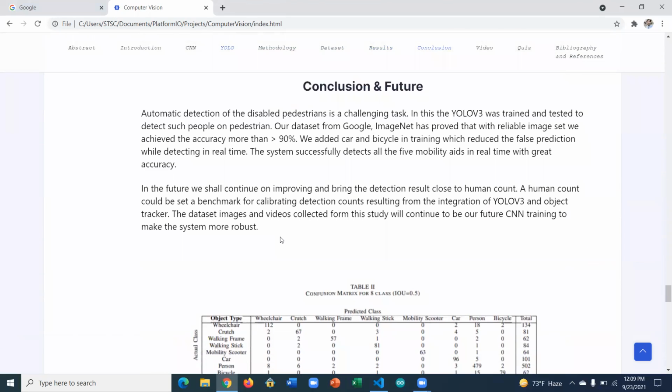So the conclusion is that automatic detection of disabled pedestrians is obviously a challenging task. In version 3, we tried and tested detecting such people on the pedestrian crossing. It was good, and we detected almost all of the people. We detected some false people, but it is good because all the real ones were detected. It was 100%, and our dataset from Google and other image sources proved that on real images we achieved an accuracy of more than 90%.